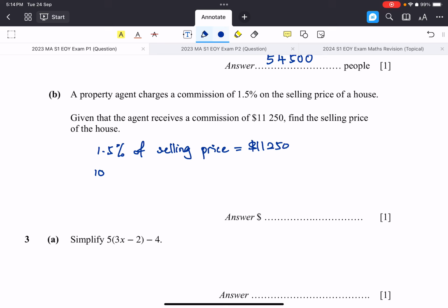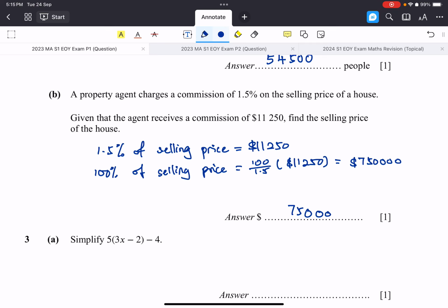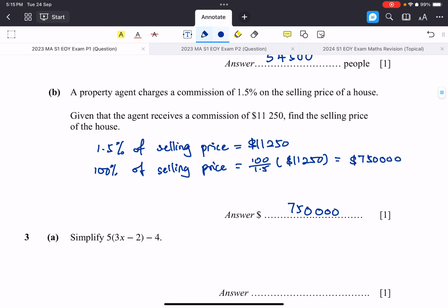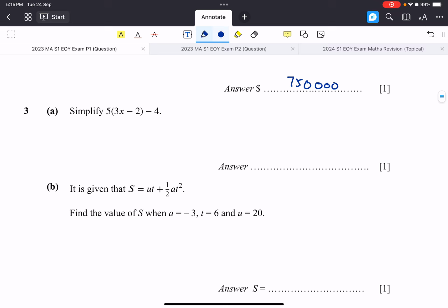Therefore, 100% of the selling price will simply be 100 over 1.5 multiplied by 11,250. This works out to be 750,000. So the answer is 750,000.